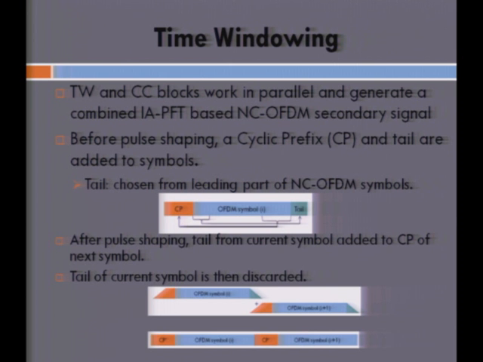So after the pulse shaping, the tail part of the symbols are added to the cyclic prefix of the next symbol. So this basically forms the time windowed portion of the signal.